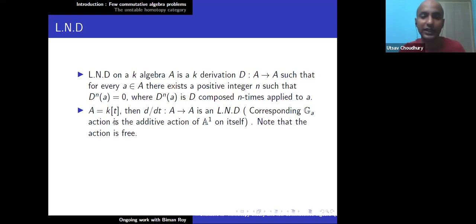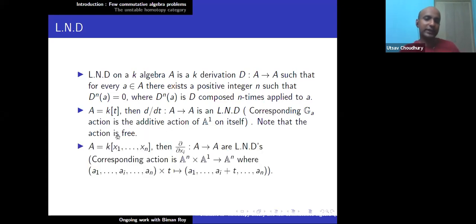Corresponding to the G action is the additive action of A1 on itself. Note that the action is free, of course. And similarly, if I take A = K[x1, x2, ..., xn] and take this LND, ∂/∂xi, this is a derivation and this is locally nilpotent.